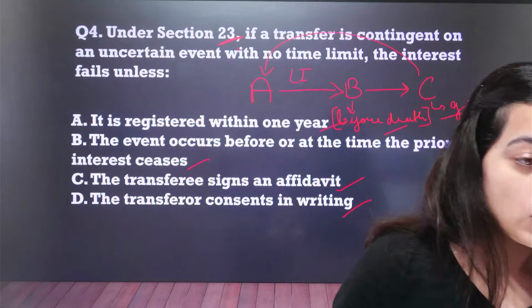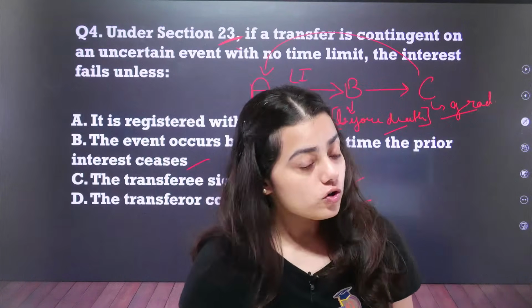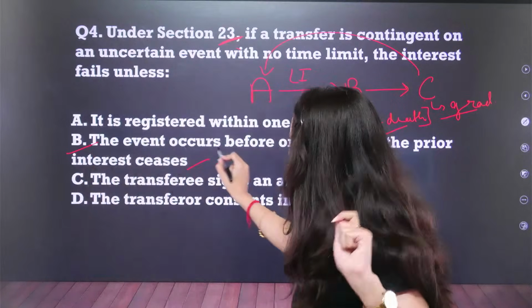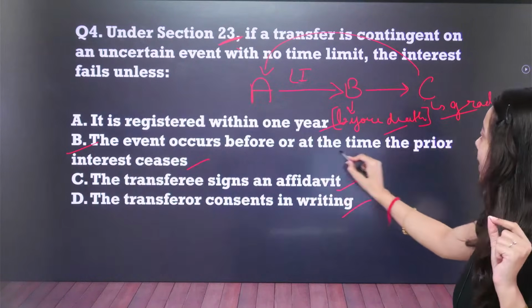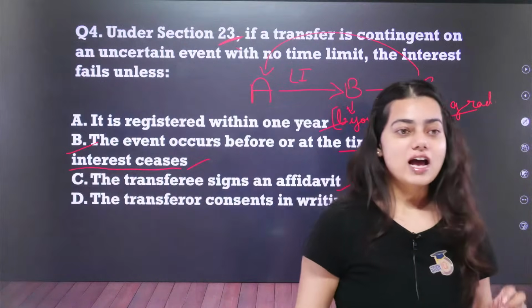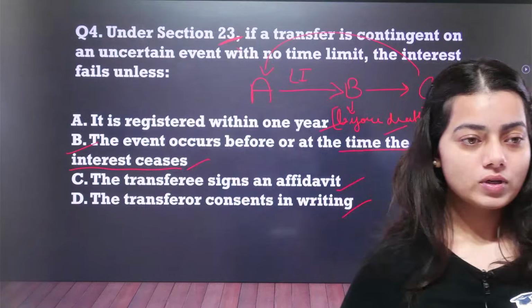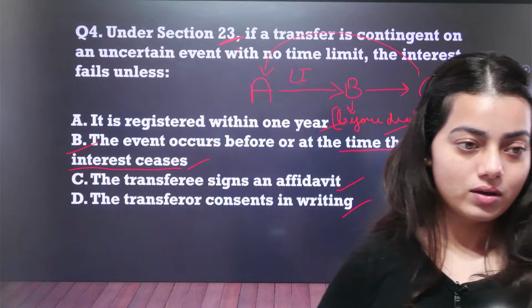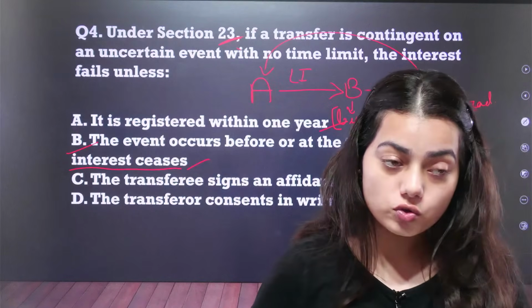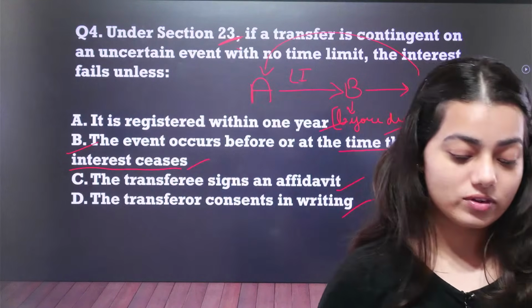This was your question number 4. Hershey Eco, you have answered correctly. You have also answered correctly. The event occurs before or at the time the prior interest ceases. Okay, I just explained it to you. You both are correct. I'll move on to the next question, but first I need you to answer whether you have understood the explanation which I gave.